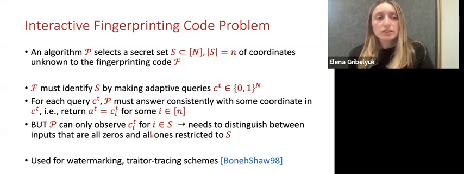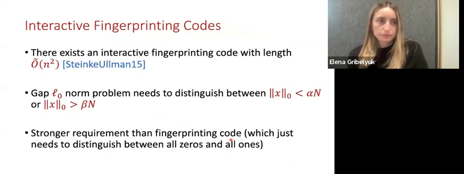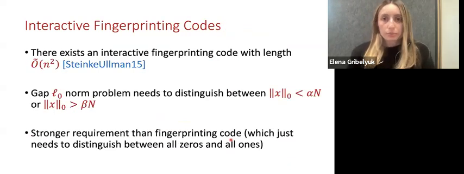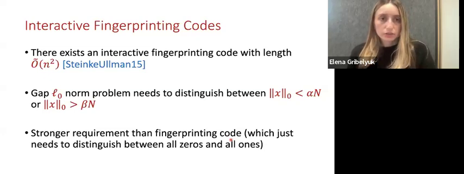So the algorithm will need to distinguish between inputs that are all zeros or all 1, but it can only observe the values CIT for I that's in the secret set S. A previous result on this showed that there exists an interactive fingerprinting code with length roughly n squared, where n is the size of the secret set.